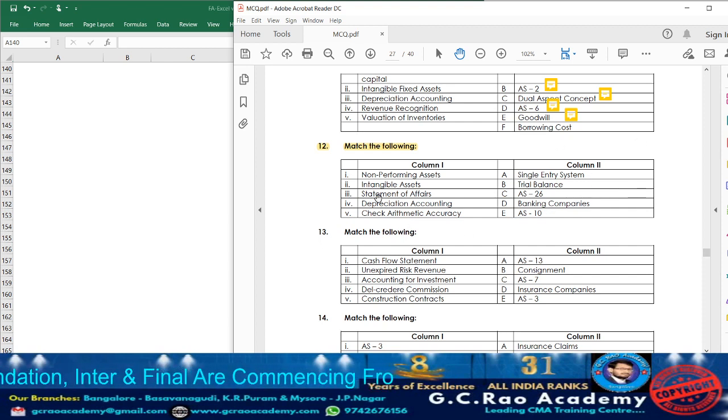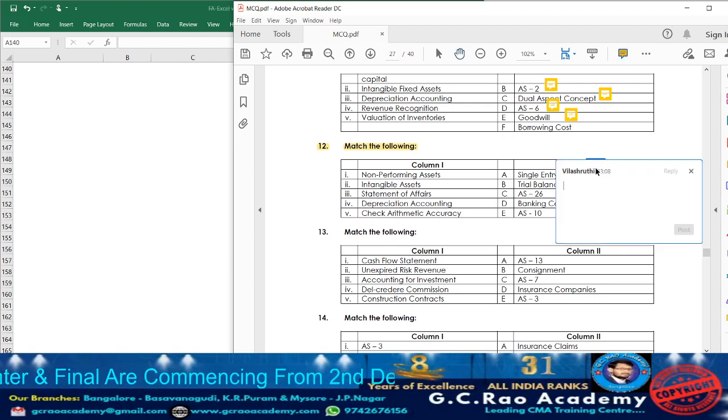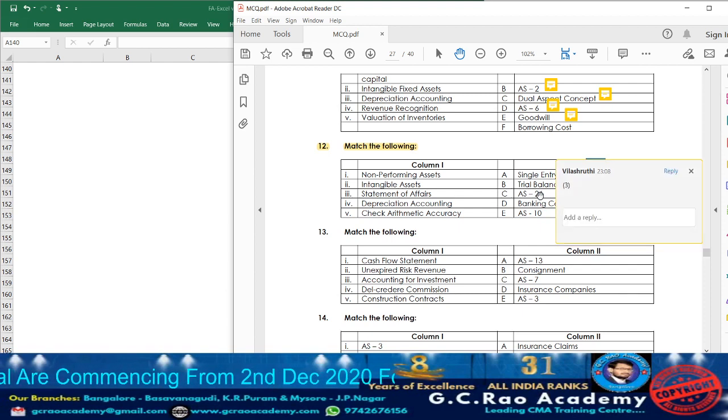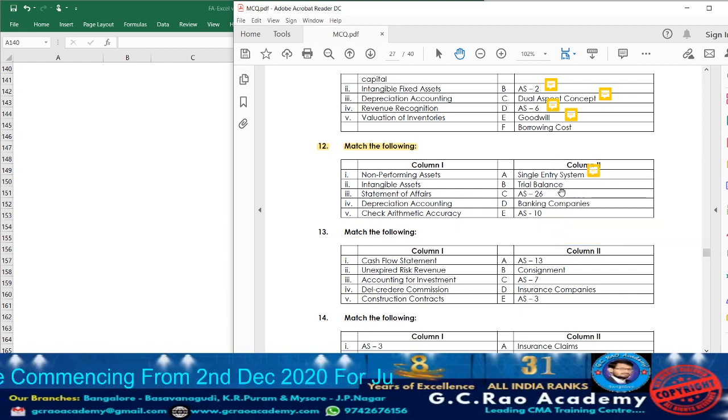Now let's match with column 2. Single entry system: what are we going to prepare? Statement of affairs. So accordingly write down beside it point number 3. Trial balance will be prepared for what purpose? To check the arithmetical accuracy. So accordingly beside that take down point number 5.